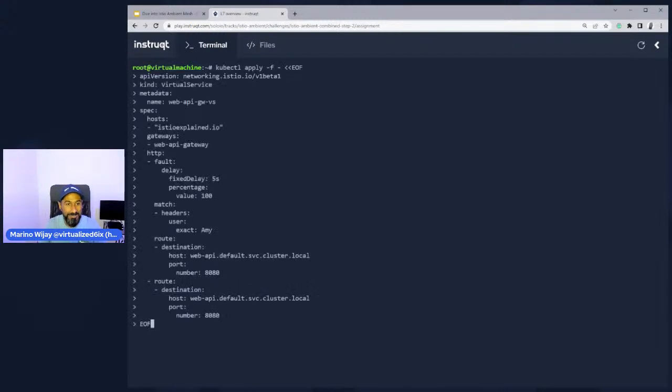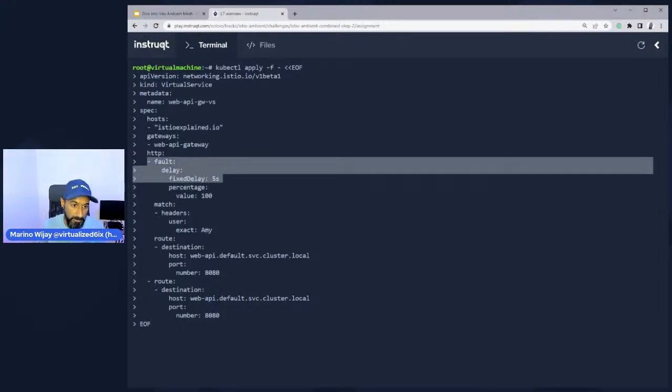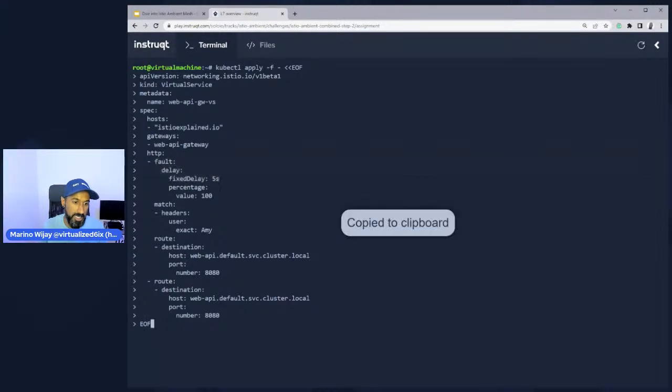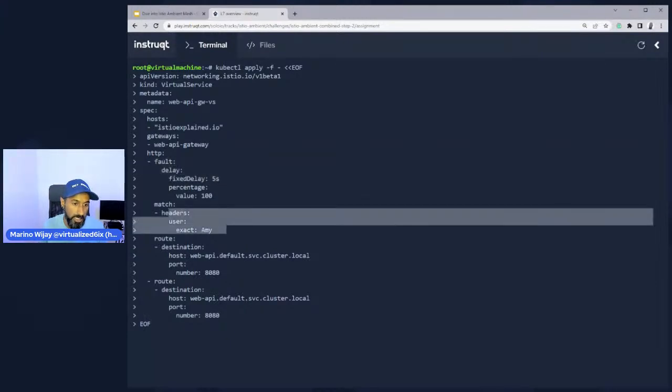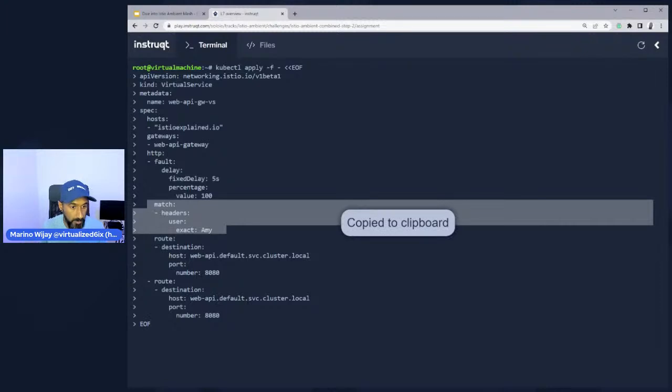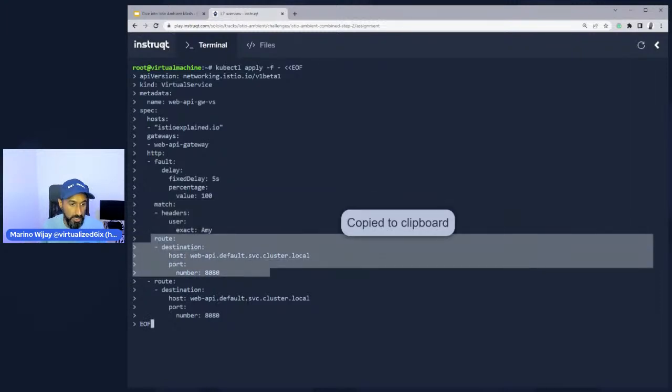So let's go ahead and paste this virtual service configuration. I'll quickly walk you through it. In this virtual service configuration, anytime I am coming through this web API gateway, which is the ingress gateway that we specified earlier, inject a delay of 5 seconds, 100% of the time, anytime I'm using the header user Amy, and if I'm going to this destination.